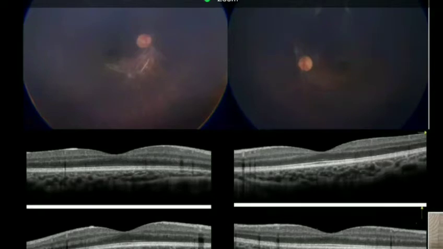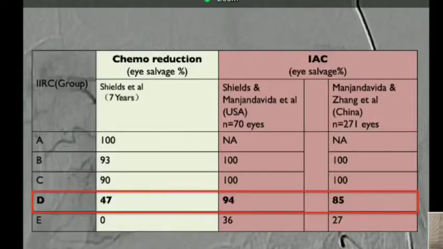And this is the corresponding spectral domain OCT of these children, where the fovea is also quite intact. So it is safe, if it is given safely with adequate dose and in the hands of an expert. We did evaluate and compare systemic chemotherapy versus intra-arterial chemotherapy in a few of our research works.